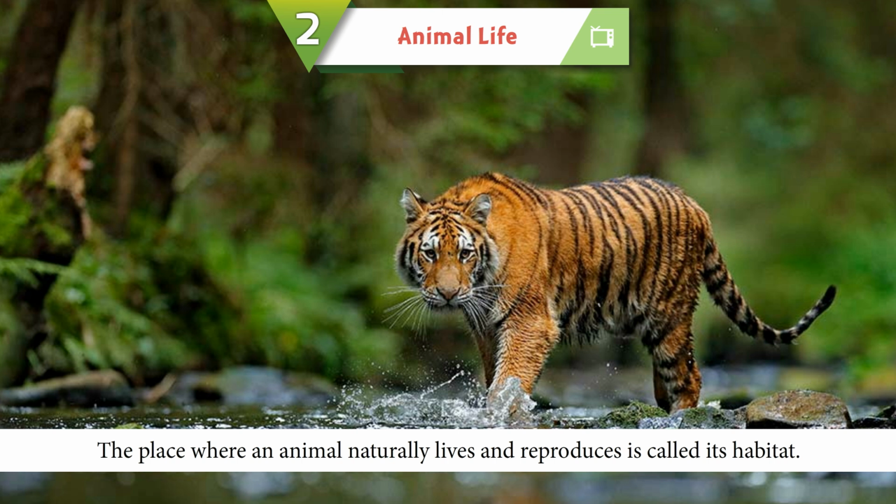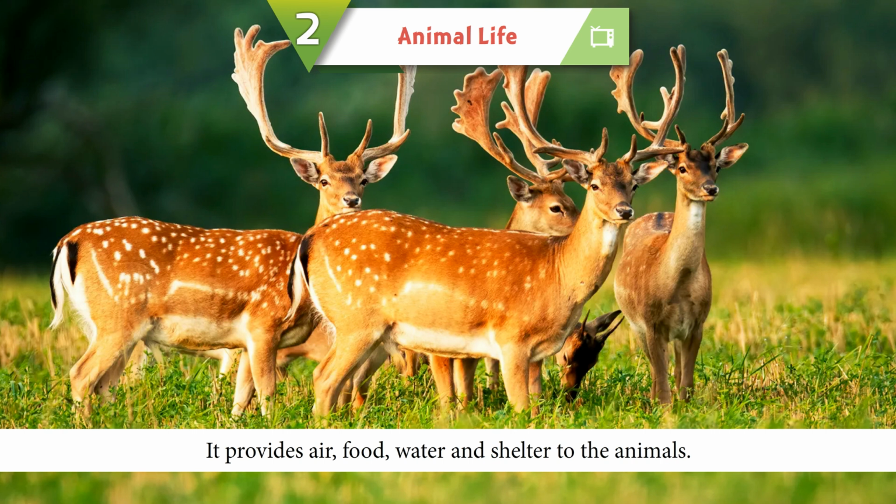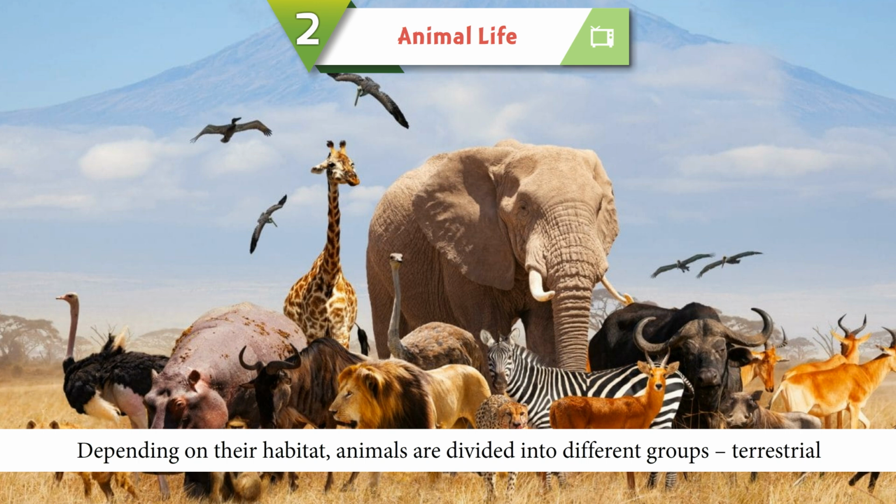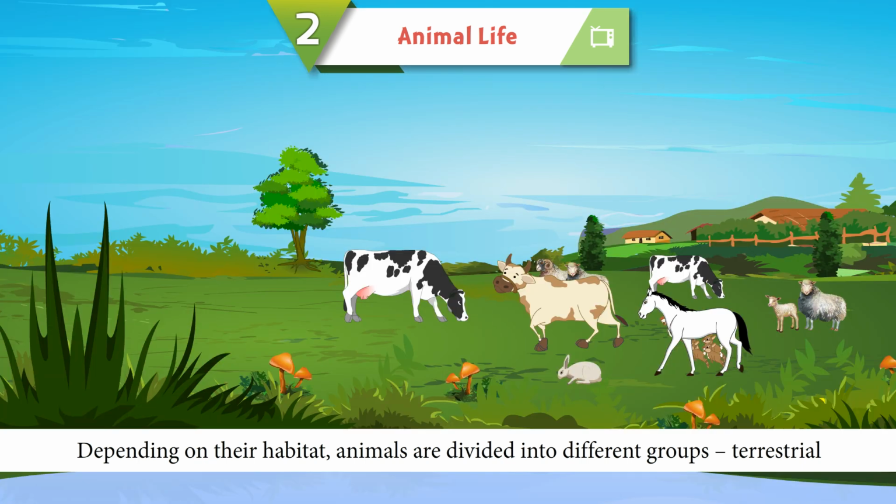Habitat of animals. The place where an animal naturally lives and reproduces is called its habitat. It provides air, food, water, and shelter to the animals. Depending on their habitat, animals are divided into different groups.